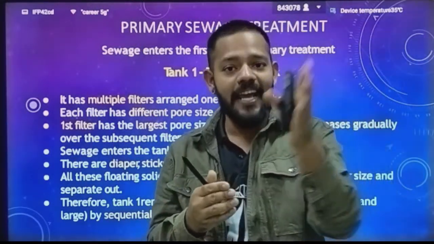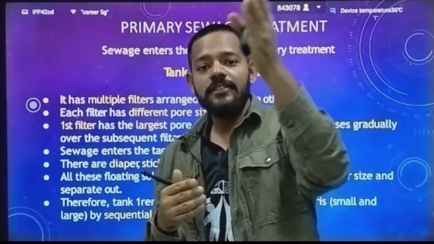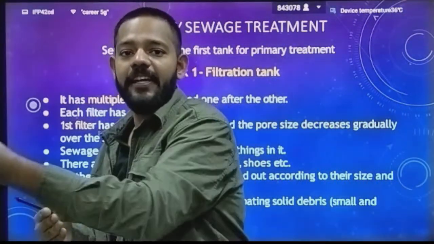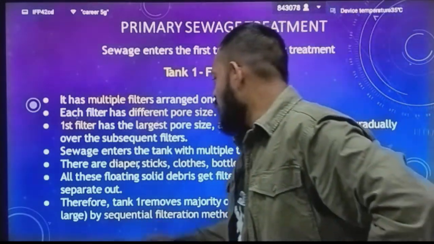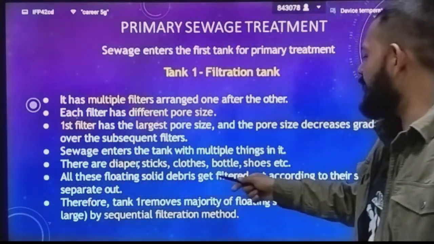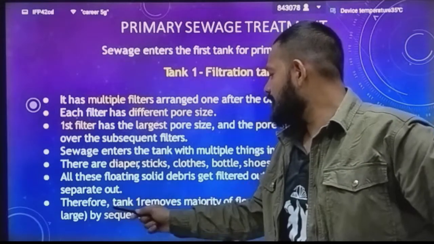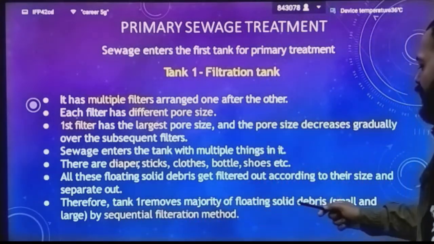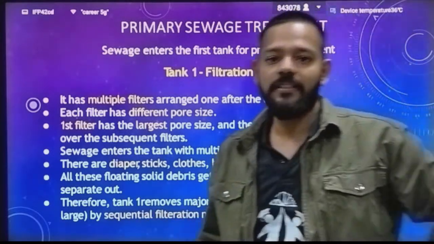Okay, so as I said, 10 filters are there. The first one is very large, then small, then micro, then milli, then nano. These were the size segments present inside the filtration tanks. All these floating solid debris get filtered out according to their size and separate out. Therefore, tank 1 removes the majority of floating solid debris, small or large, by the sequential filtration method.